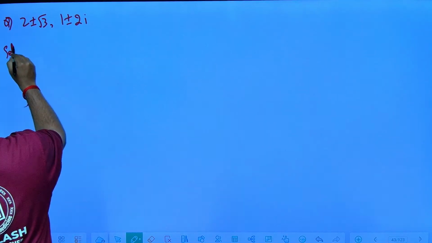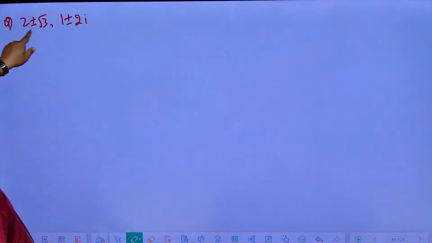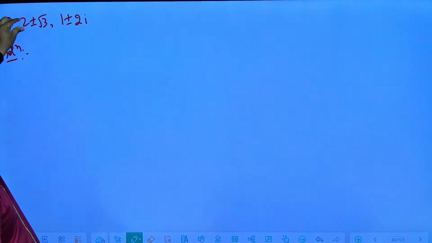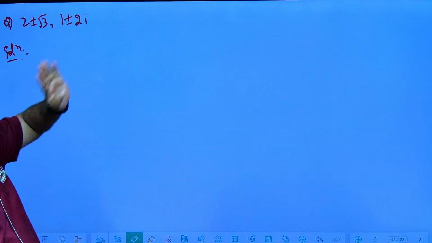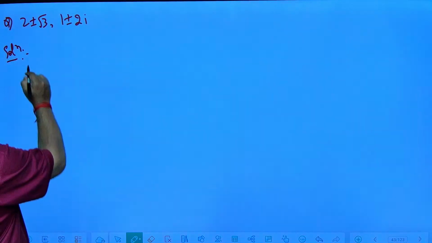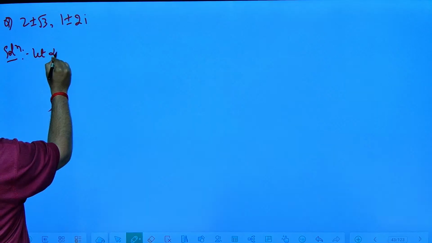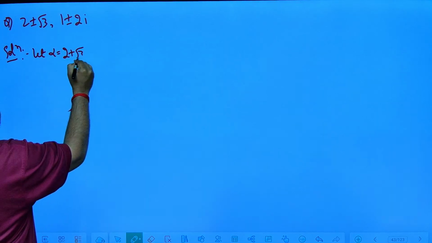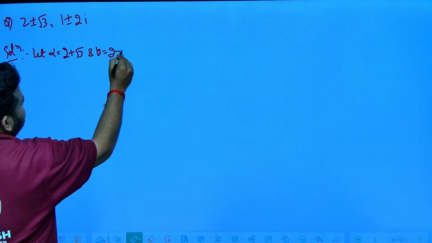Solution. By looking at this, we have 2 plus or minus root 3 and 1 plus or minus 2i. That means I can write it as 2 plus root 3, 2 minus root 3, 1 plus 2i, 1 minus 2i, so there are 4 roots. Let alpha be equal to 2 plus root 3, and beta equal to 2 minus root 3.